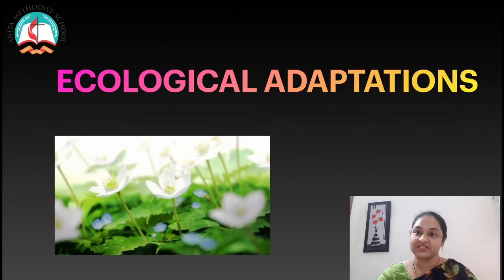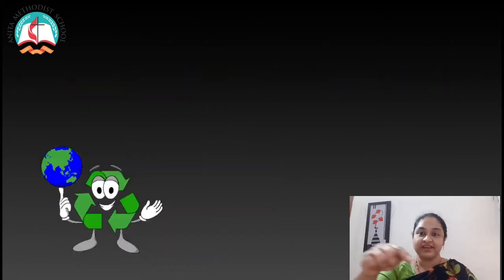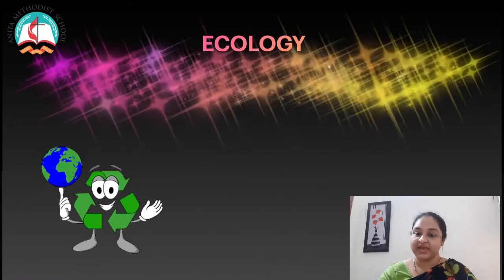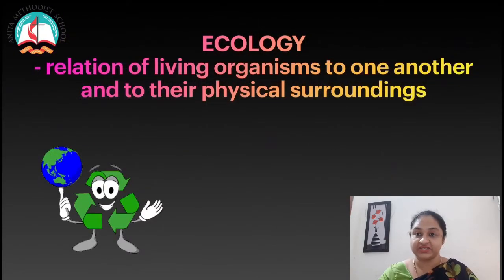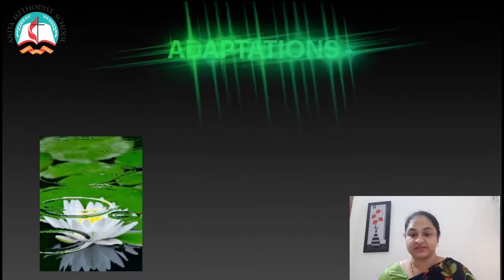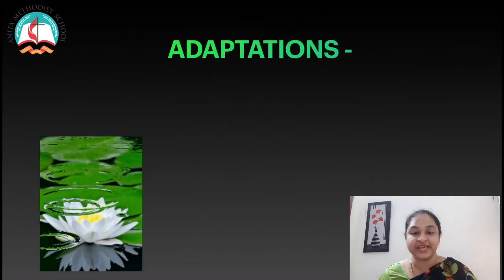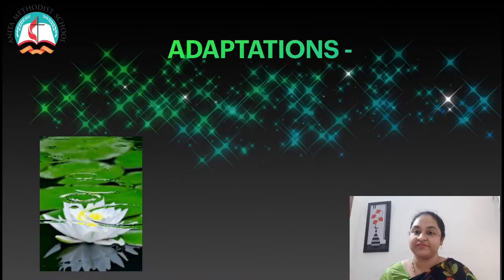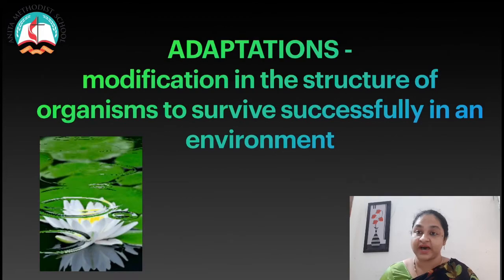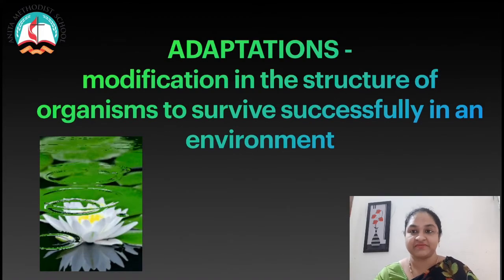And remember, what is ecology? It is the relation of living organisms to one another and to their physical surroundings. And then we understand that adaptation is the modification in the structure of an organism to survive successfully in an environment.